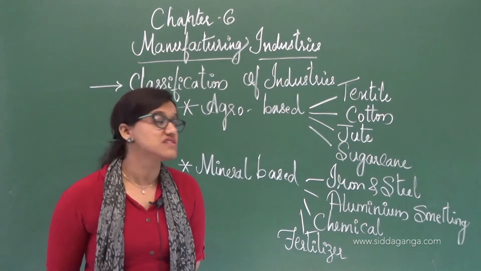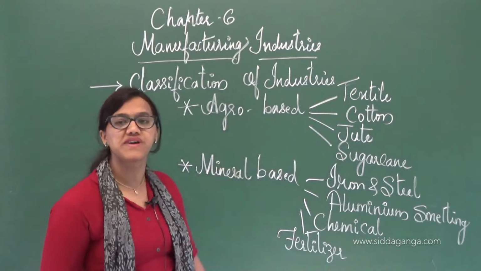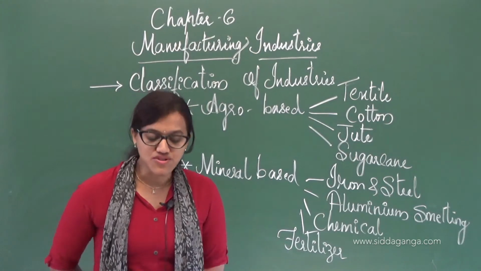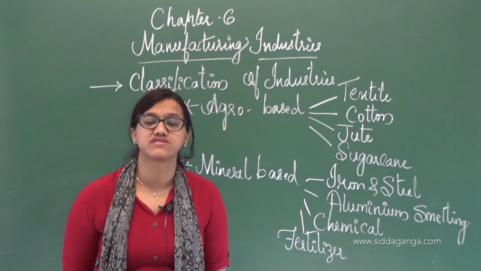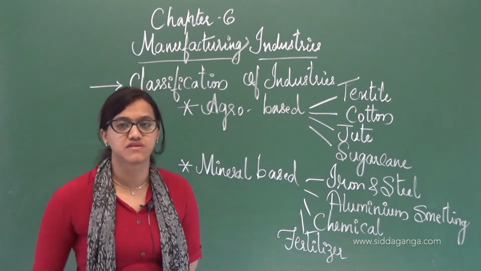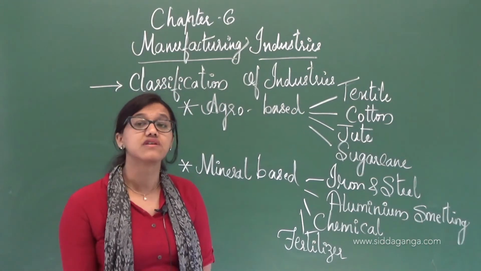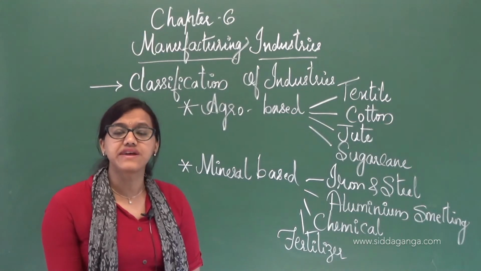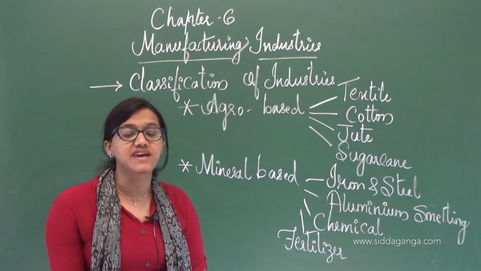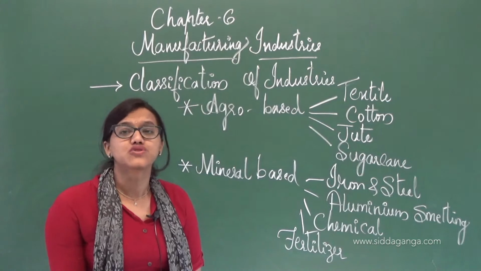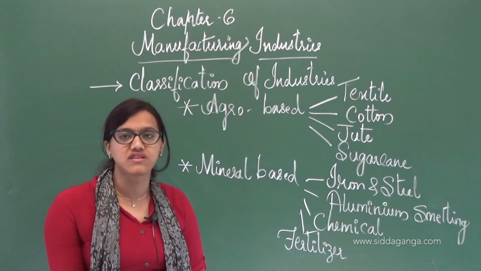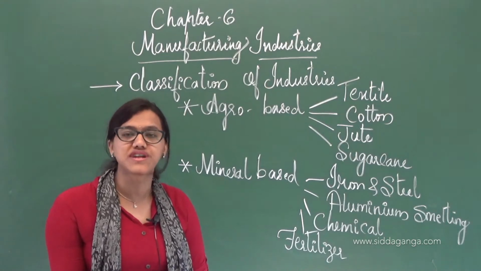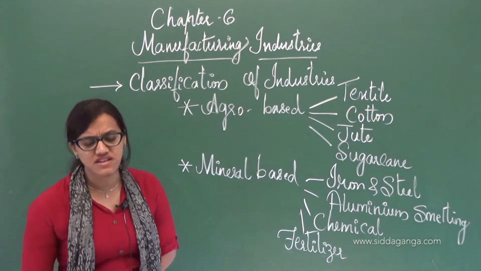The last one is the sugarcane industry, which is agro based. When it comes to the sugarcane industry, you might have heard about the sugar producing areas. Earlier it had much more importance, and you know very well sugarcane is a seasonal crop. It is not grown the whole year; it needs much more time to grow, and it is seasonal in nature.